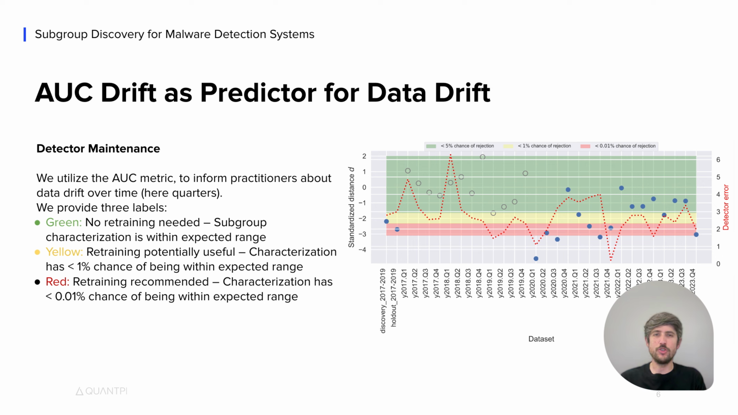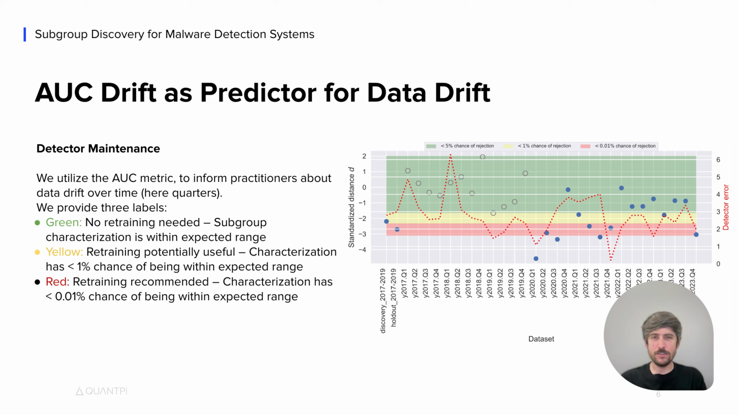Here we show our output results. We desire the blue dots to lie within the green band, which designates a good characterization of the subgroups for each of the quarters of the year. Do the dots fall below into the yellow or red band, our metric recommends retraining. In the end, we strive to maintain the model in such a way that its detector error is as low as possible for future subsets.